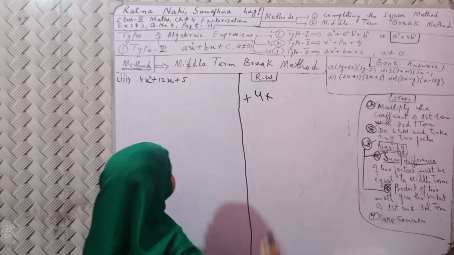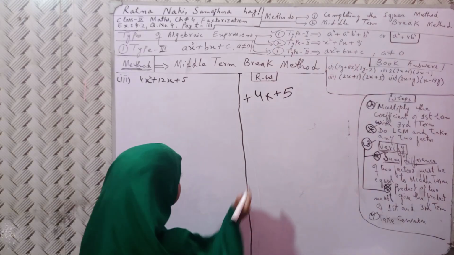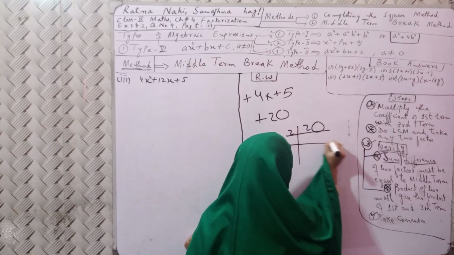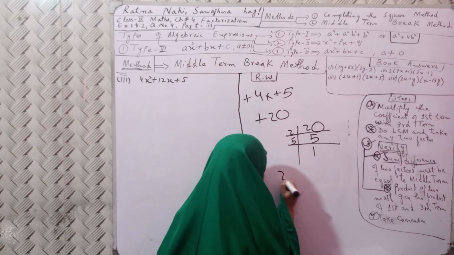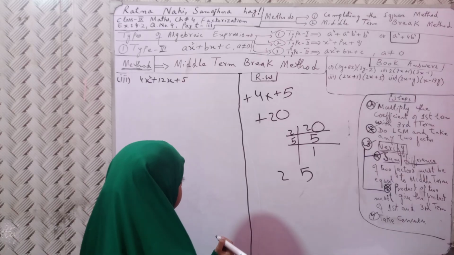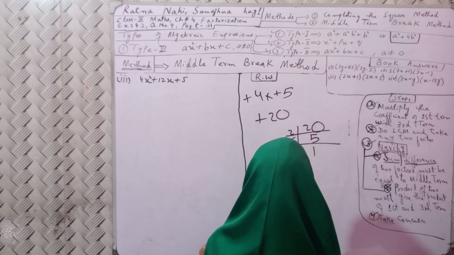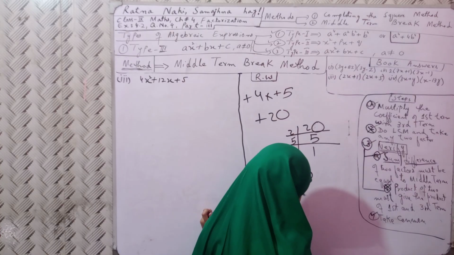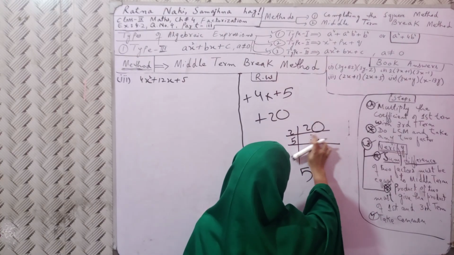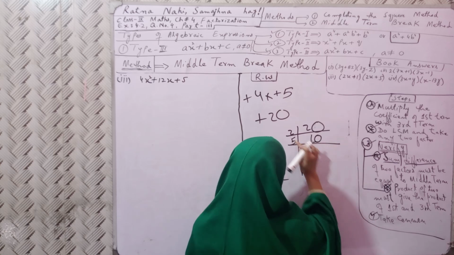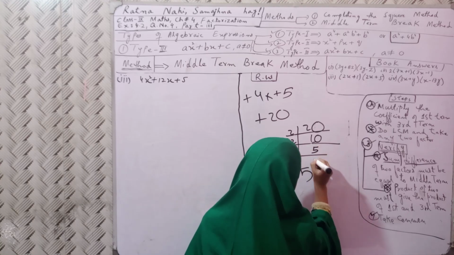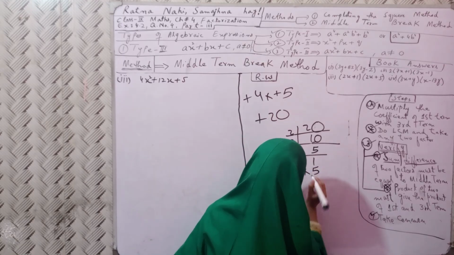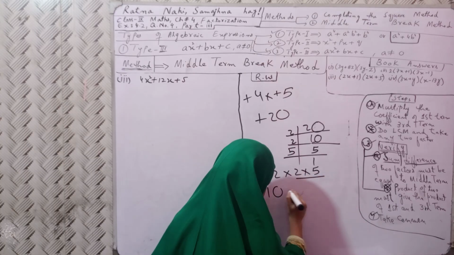Plus 4 multiplied by plus 5 is plus 20. Now factors of 20: 2 fives are 10 and 1 is remaining; two tens are 20. 2 multiplied by 2 multiplied by 5. 5 twos are 10 and 2.